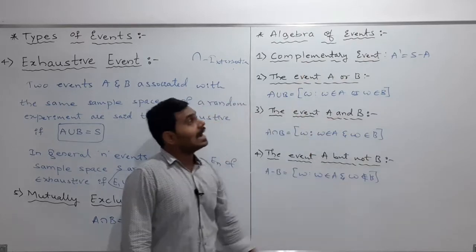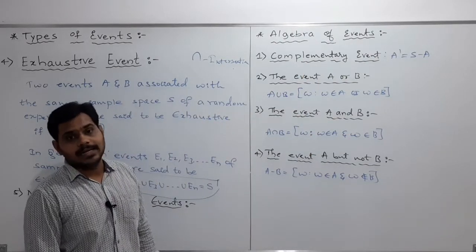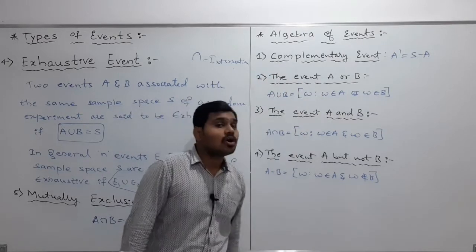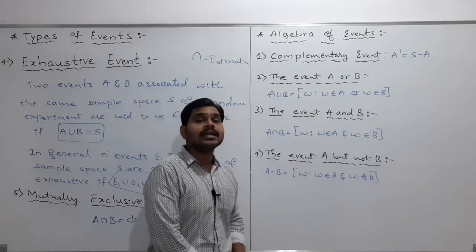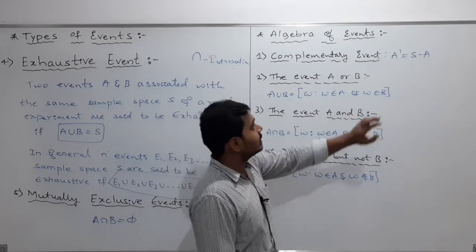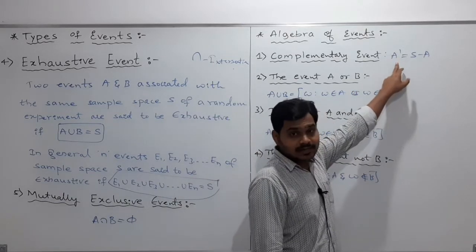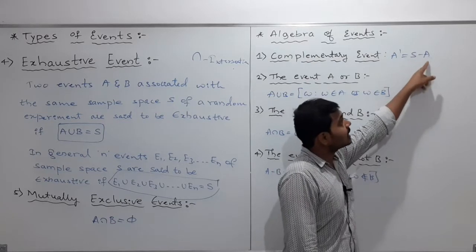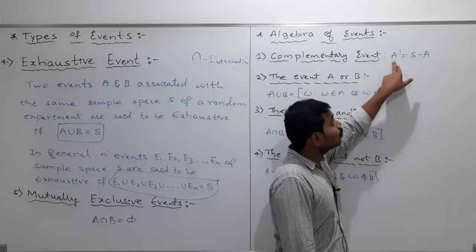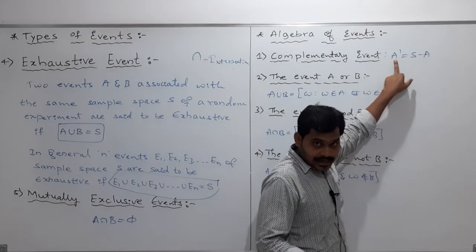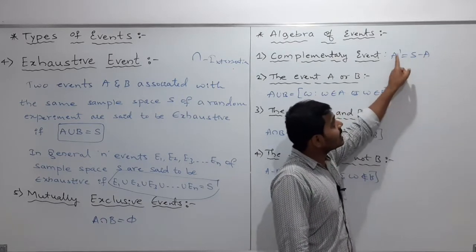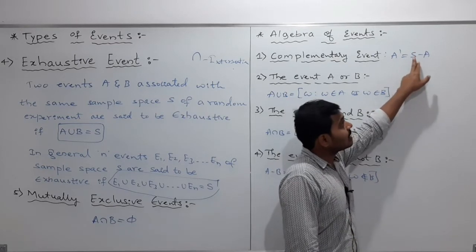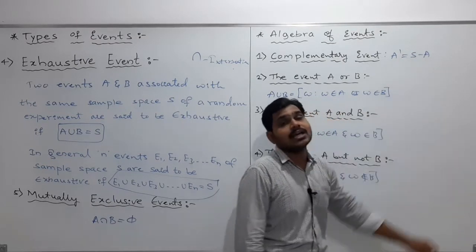Next we will move to the algebra of events. Clear? In that, the first one I am going to discuss is the complementary event. So what does complementary event mean? The complementary event is usually denoted by the symbol A dash. It is nothing but the total sample space subtracted with the set A, whose complement we require. So to get A's complement, we take the total sample space minus A, and that will give you A complement.